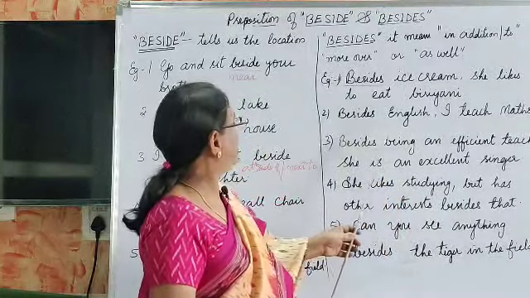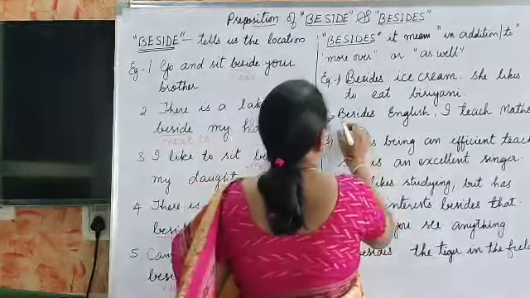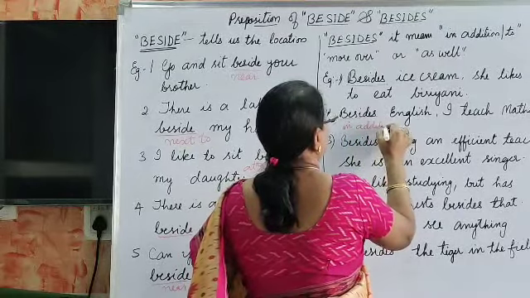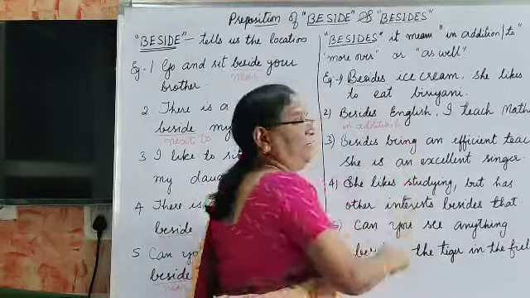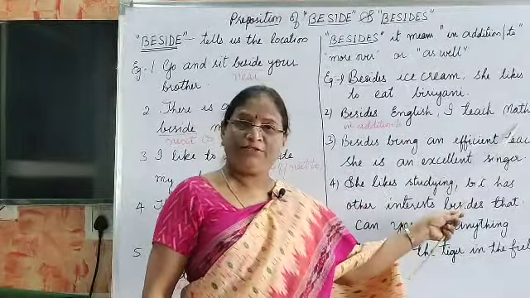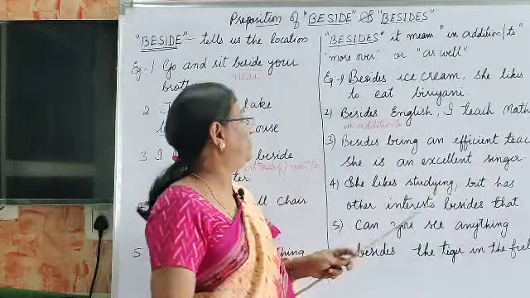And next is, besides English, I teach maths. Here, besides English means in addition to. Not only English, I also teach maths. This is the meaning here.